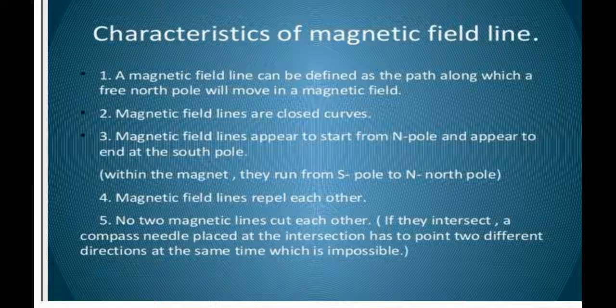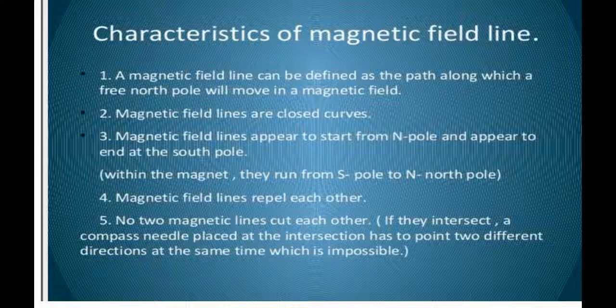The relative strength of the magnetic field is shown by the degree of closeness of the magnetic field lines. Where the magnetic field lines are close together, the magnetic field is strong. A magnetic compass experiences a stronger force when it approaches one of the poles of the magnet. The magnetic field is stronger near the poles, so magnetic field is a vector quantity.